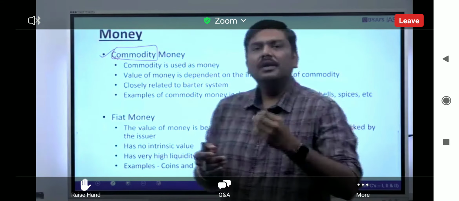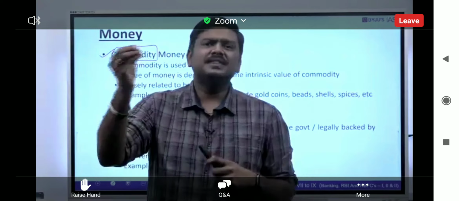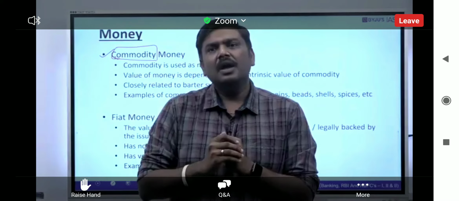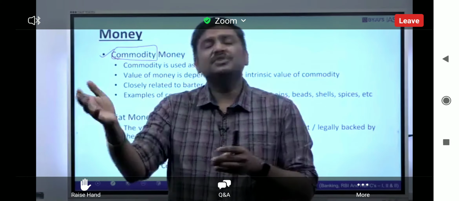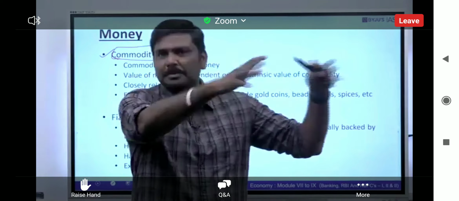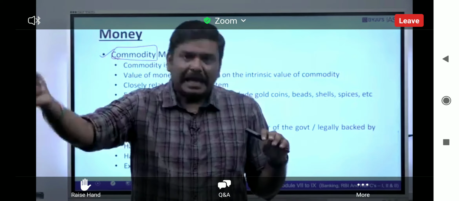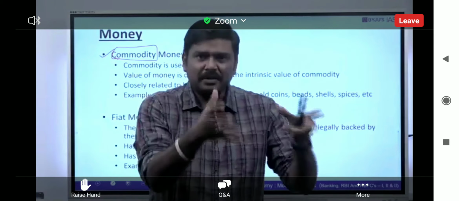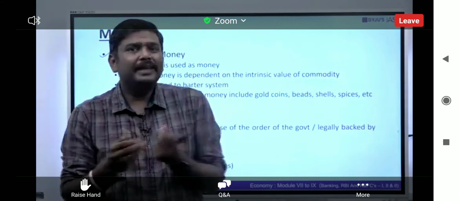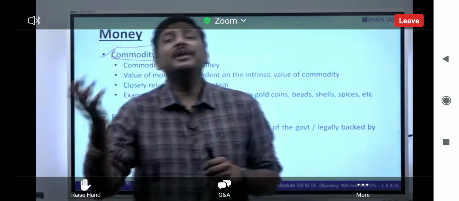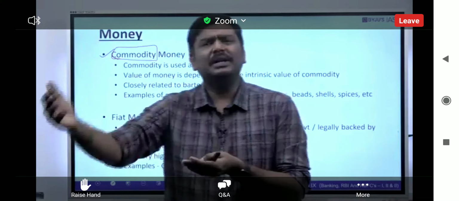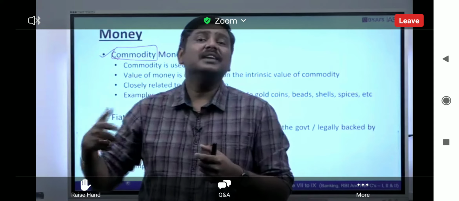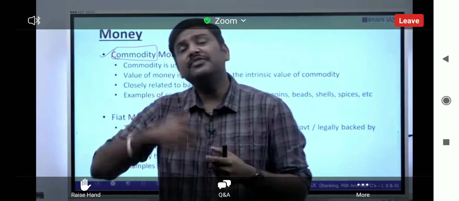Means what? Let's imagine you go to a market and purchase a good, and when you purchase a good, you pay money, that is rupees. And when this particular seller wants to purchase something from a supplier in the market, again what he'll do? He will pay money, that is rupees, and receive the goods. And when this particular manufacturer wants to manufacture, he needs raw materials. And to obtain raw materials, again he'll pay money and receive the raw materials. So basically the idea is money facilitates trade. It is a mode of exchange which facilitates trade.